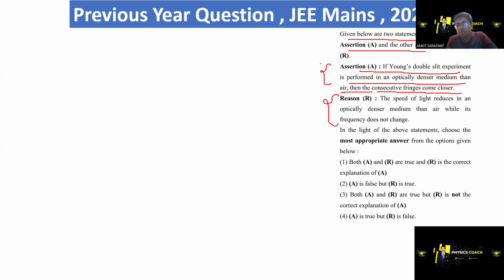Now see what they are saying: the speed of light reduces in an optically denser medium than air, while its frequency does not change. So let's understand the meaning of fringe width. The formula is beta equals lambda D by d. The spacing between two consecutive bright or two consecutive dark fringes is known as fringe width, represented by beta.